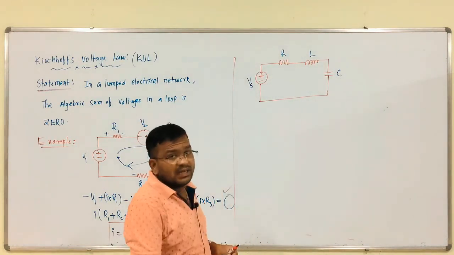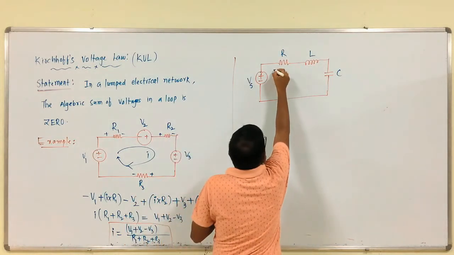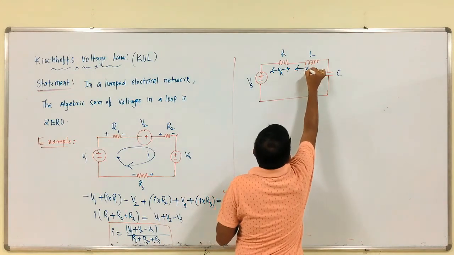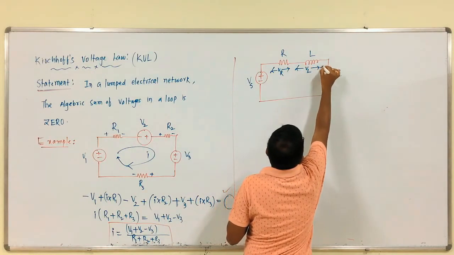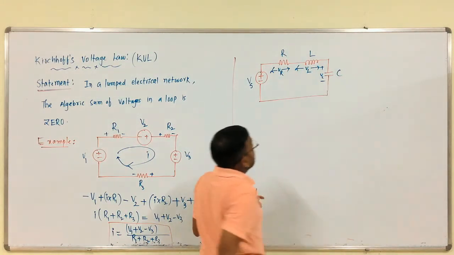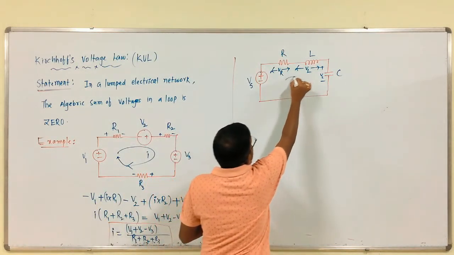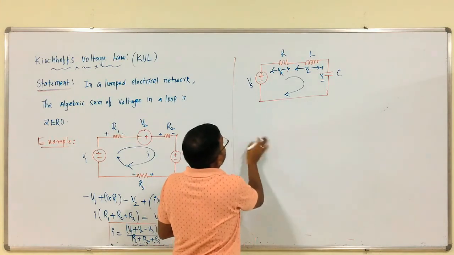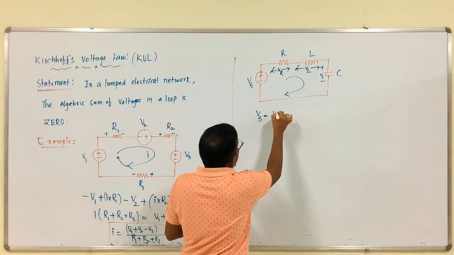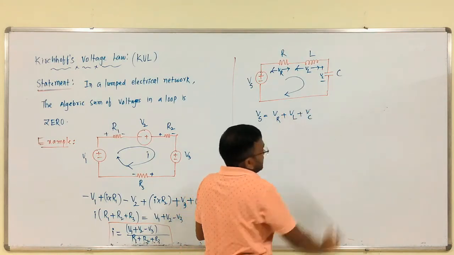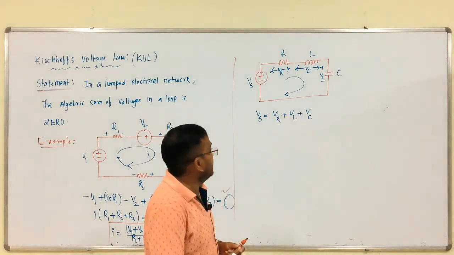This is a simple RLC circuit. The voltage drop across this resistor is nothing but VR, across this is nothing but VL, across this is nothing but VC. So, we all know that simple loop. So, Vs is equal to what? VR plus VL plus VC, right.